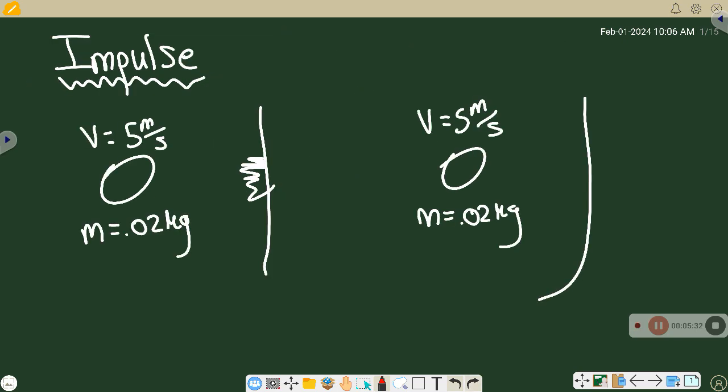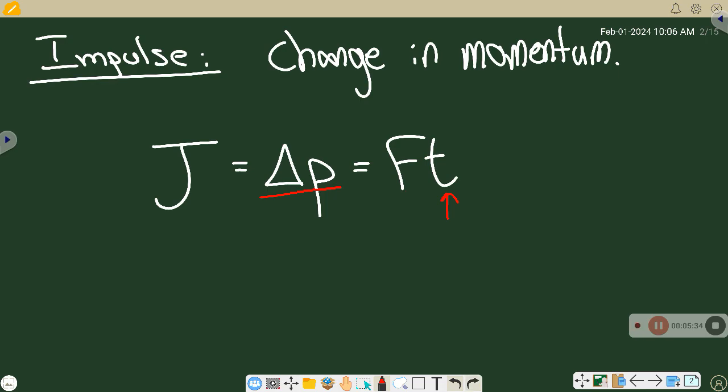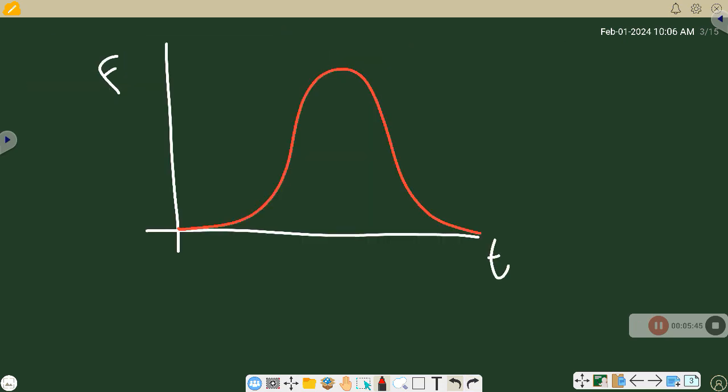And in comparison, when the egg hit the wall, the time is a really small number. That means that the force is going to be really large, and that's going to crack our egg. Okay? All right, let's look at this for a quick second.